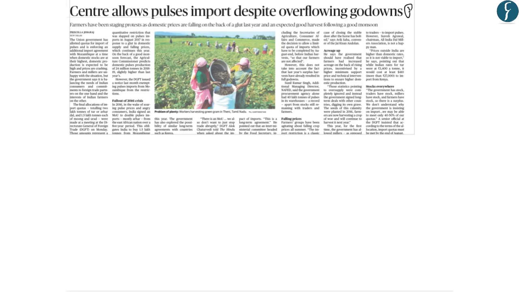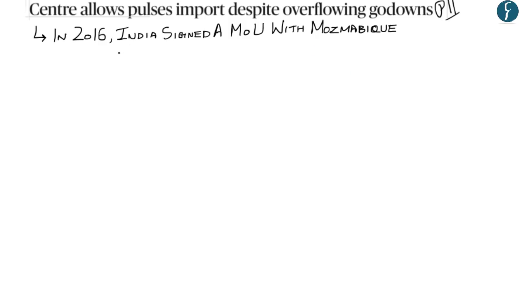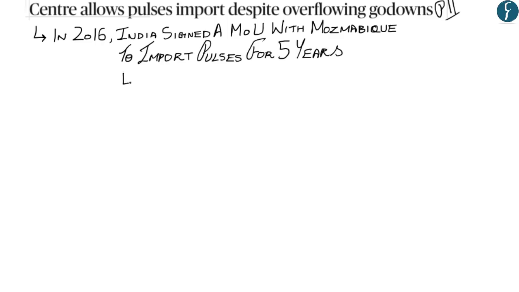Now we have taken this article from page 11. Now what this article talks about is that in 2016, India signed an MOU, or a Memorandum of Understanding, with Mozambique. Now if you take a look at this map, Mozambique is a country on the east coast of Africa. And the MOU signed with Mozambique was that India would import pulses from Mozambique for 5 years. Now, the reason India had to sign an MOU with Mozambique to import pulses.